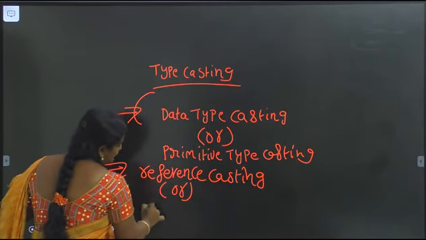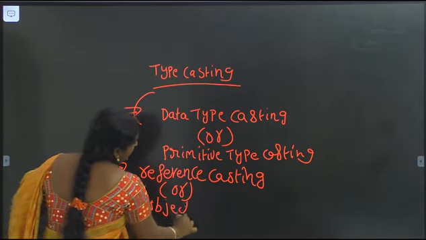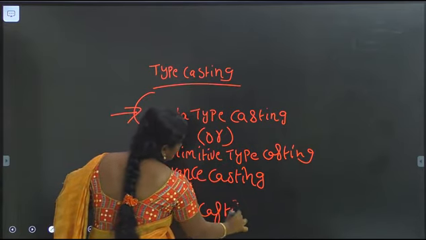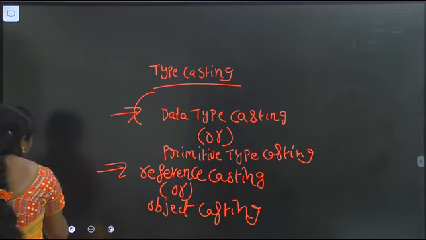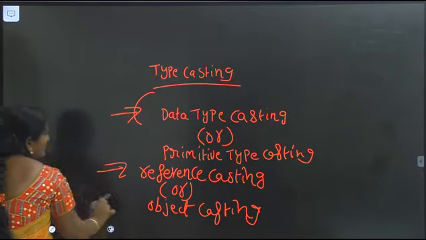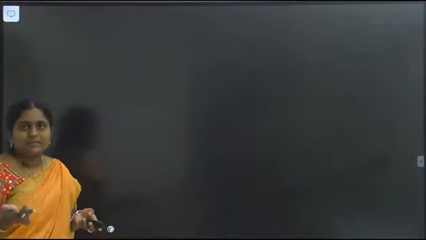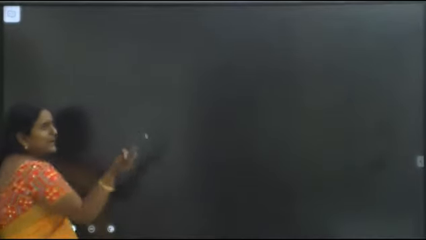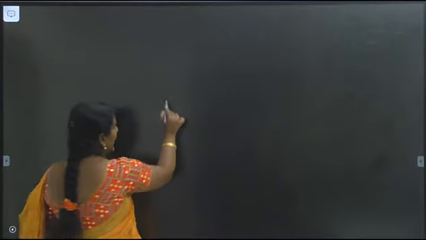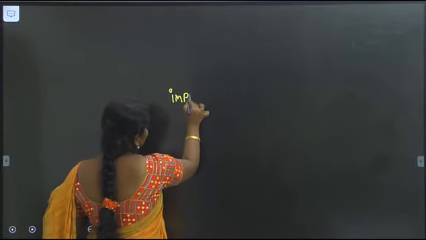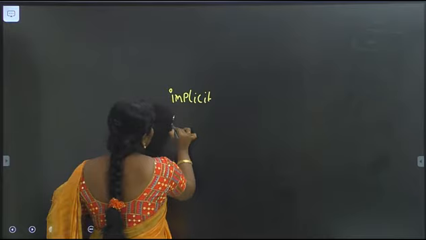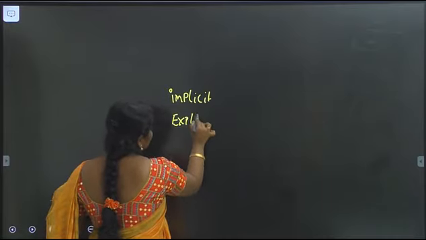Or object casting. In Java, casting can be classified into two types: primitive data type casting and reference data type casting. Primitive data type casting can be classified into two types: implicit type casting and explicit type casting.